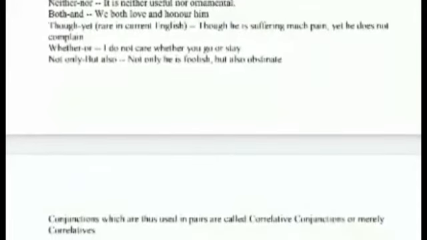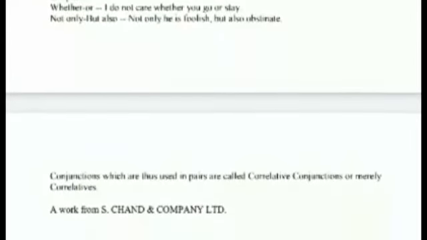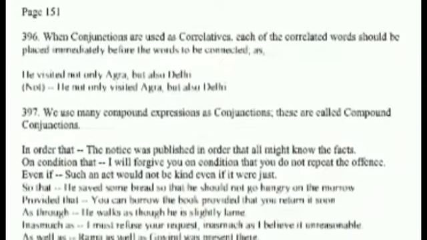Conjunctions which are thus used in pairs are called correlative. Correlative conjunctions are: either, or; neither, nor; both, and; though, yet; whether, or; not only, but also. These are the examples for correlative conjunctions. When conjunctions are used as correlatives, each of the correlated words should be placed immediately before the words to be connected. He visited not only Agra but also Delhi.